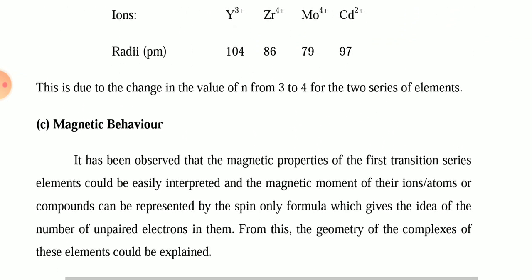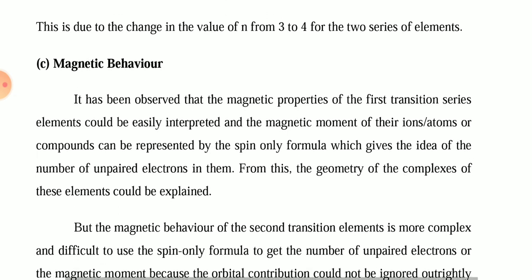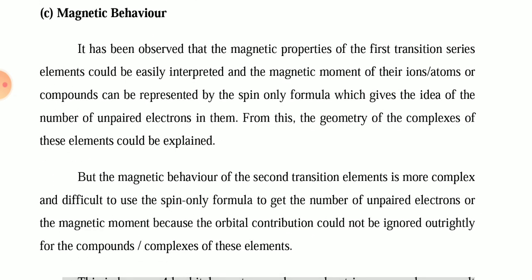Next is magnetic property. It has been observed that the magnetic property of first transition series elements can be easily interpreted, and the magnetic moment of these ions, atoms or compounds can be represented by the spin only formula, as we learned earlier, which gives the idea of the number of unpaired electrons in them. For this, the geometry of the complexes of these elements can be explained according to their magnetic property.